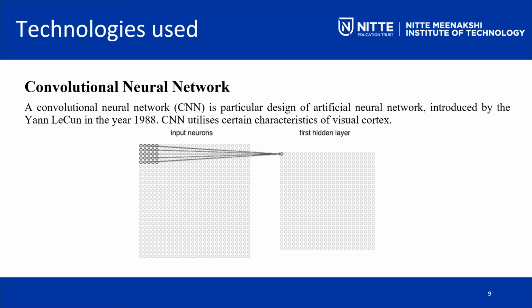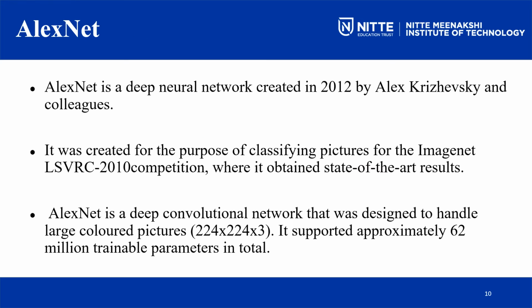In order to come to the technologies being used, we are going to make use of deep neural networks. Among the different architectures, for now we have taken into consideration AlexNet and GoogleNet.